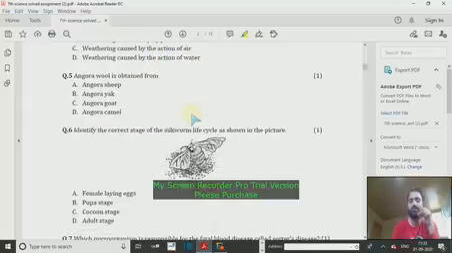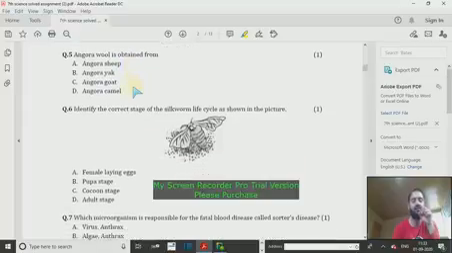Question number 5 is Angora wool is obtained from, Angora sheep. Angora sheep are found on high mountains in Leh Ladakh, and in many parts of Jammu and Kashmir, on the Himalayas, and we obtain Angora wool from them. Angora wool, as you must be remembering, is a very warm wool that is used to knit sweaters, and we have the skull caps, etc.